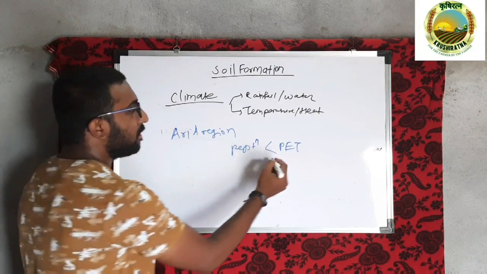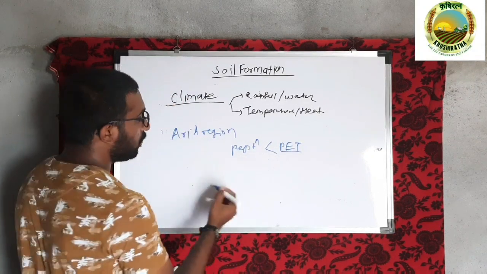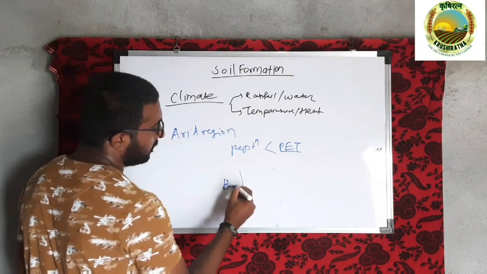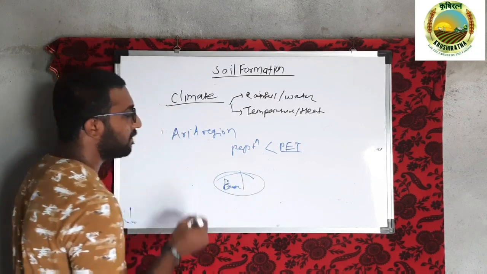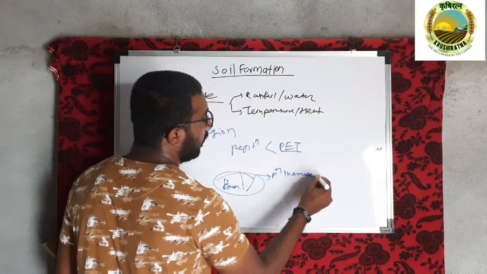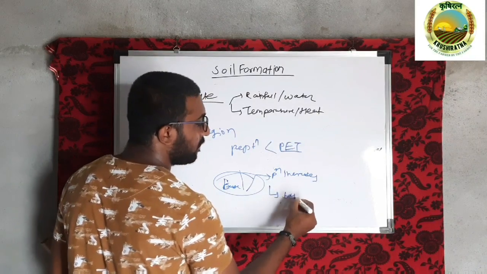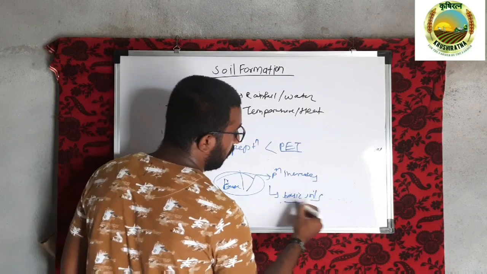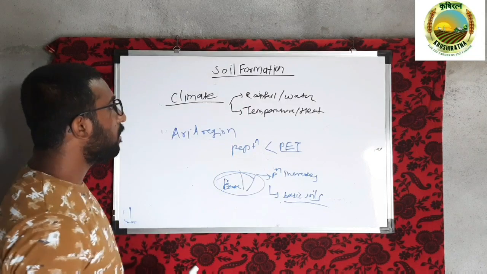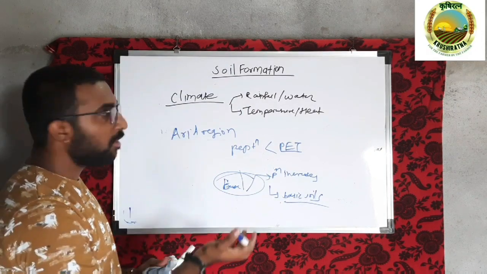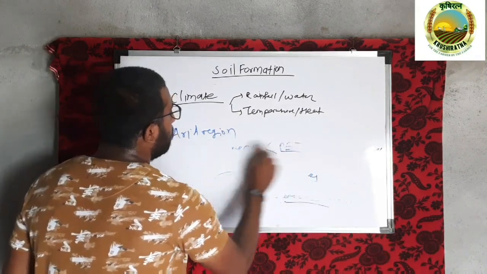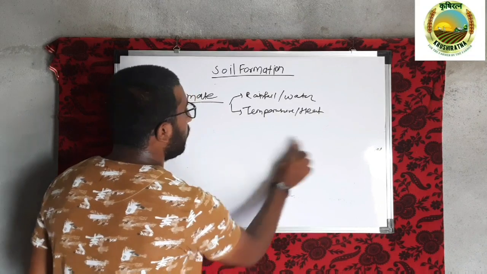So as the potential evapotranspiration is more, the water is lost in the form of vapor, and these base ions get accumulated in the surface, and hence the pH of the soil increases and it turns into the formation of basic soils. So this is how the rainfall or water factor of the climate influences the soil formation process. Now let us come to the temperature.